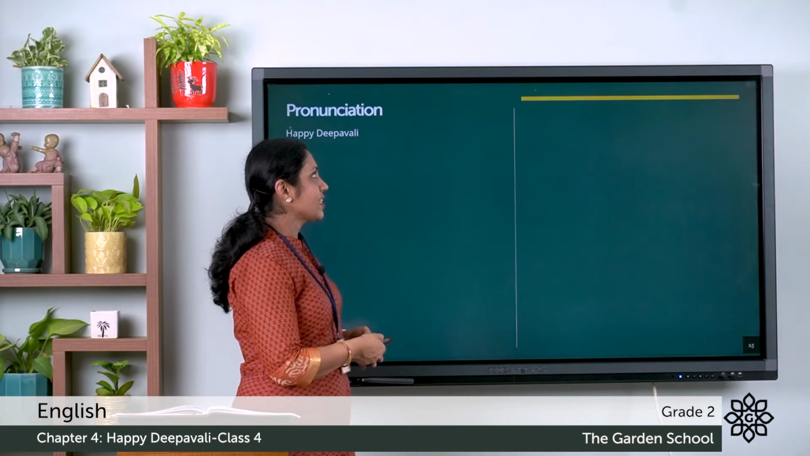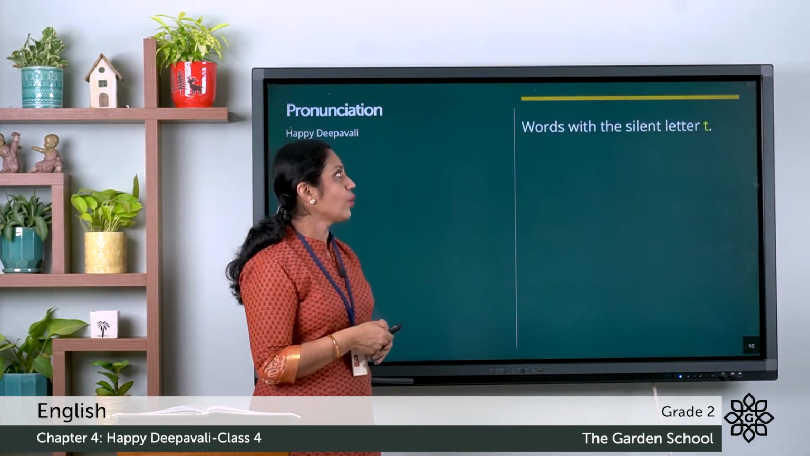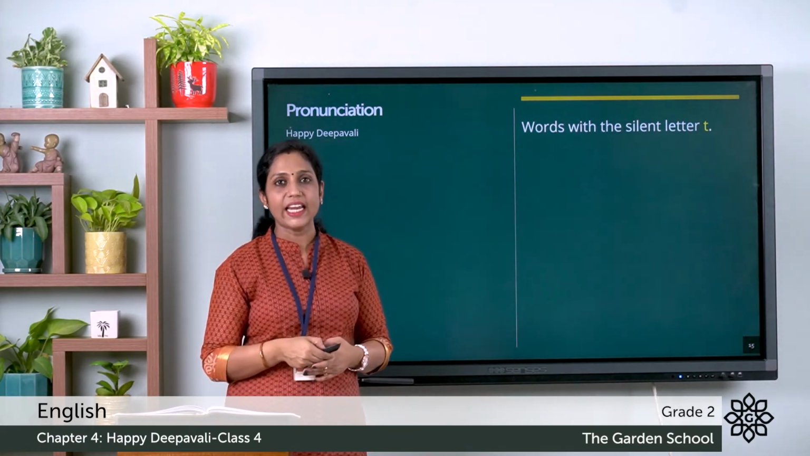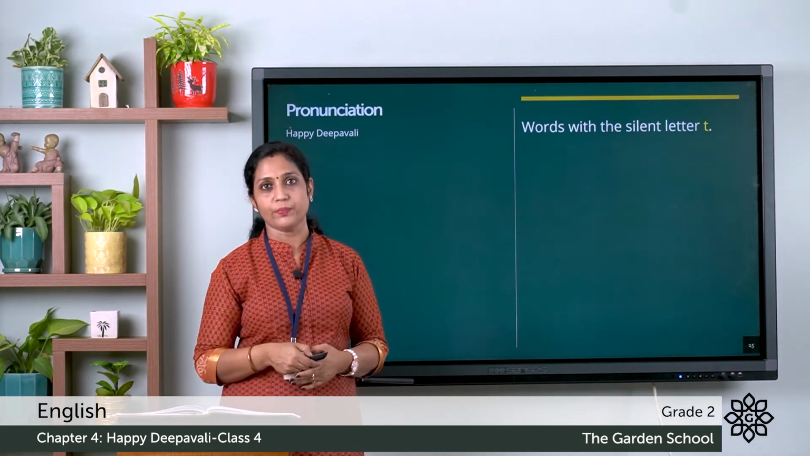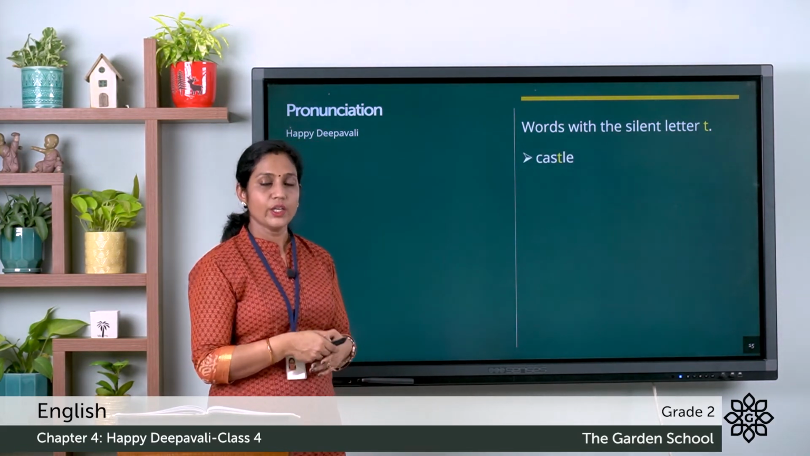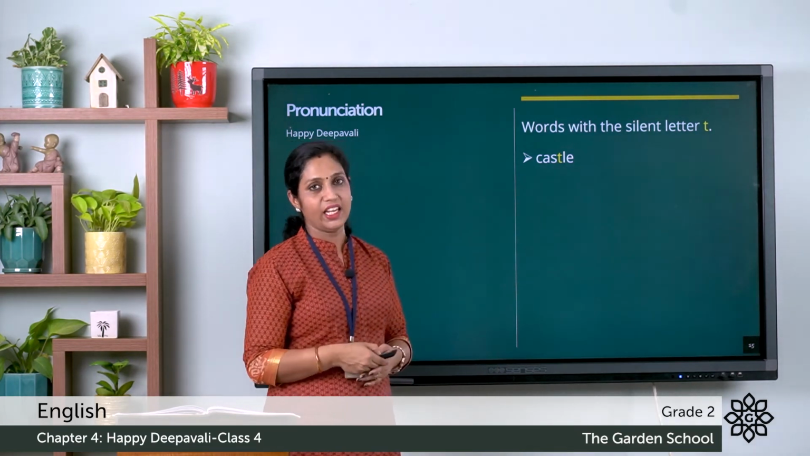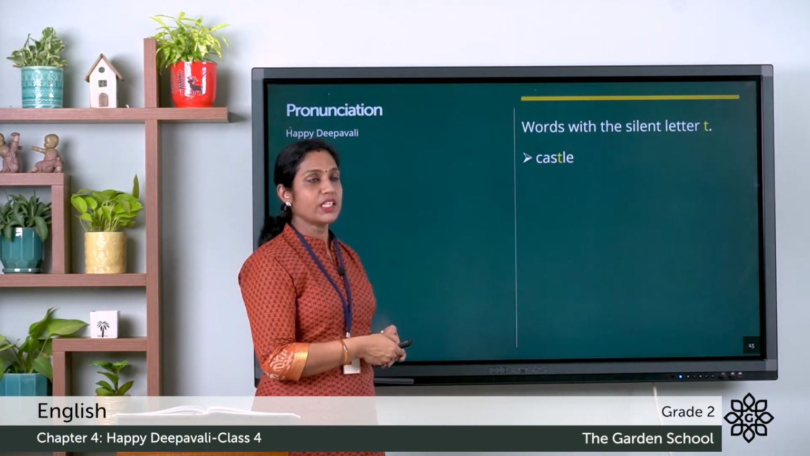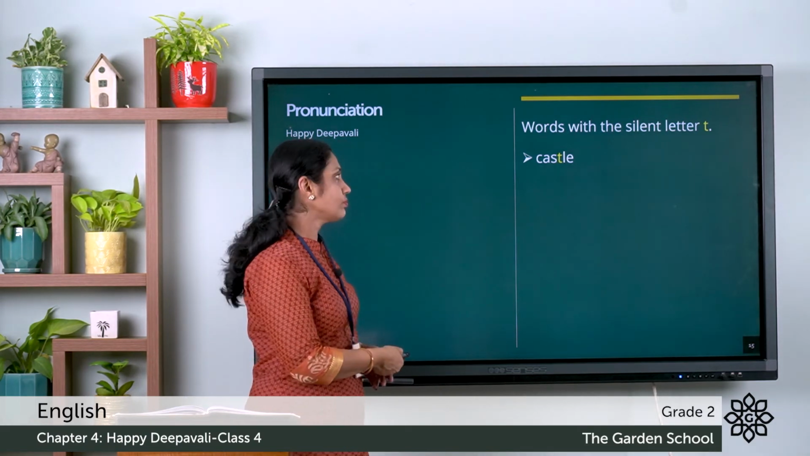Moving on to the next exercise, we have the pronunciation. Words with the silent letter T. So in some words, even if we write the letter T, when we pronounce it, the sound of T will be silent. Let's look at some examples. Castle. So here you can see the letter T is written, C-A-S-T-L-E. But here we don't read the word as "castle" with the T, we have to pronounce it as "castle". So when we pronounce, the letter T is silent there.